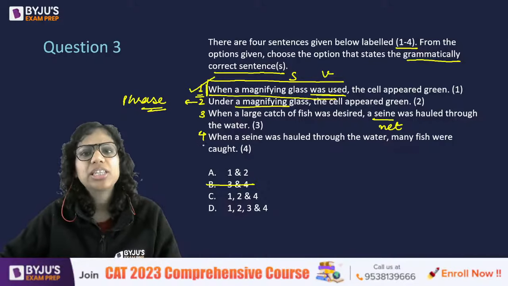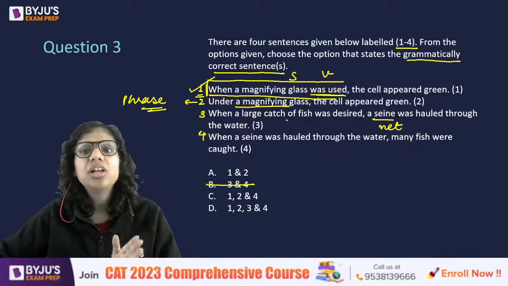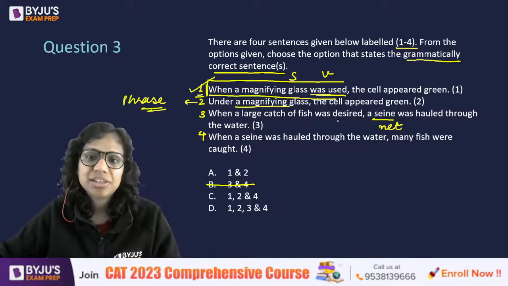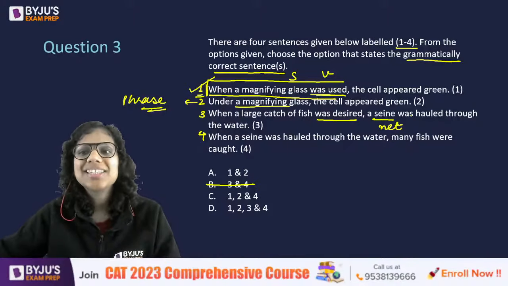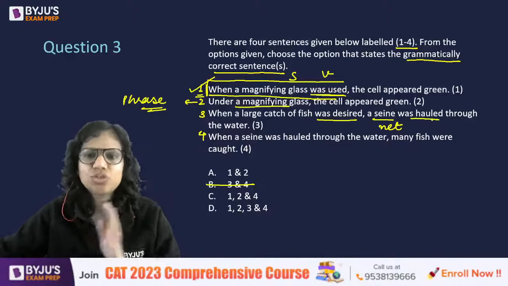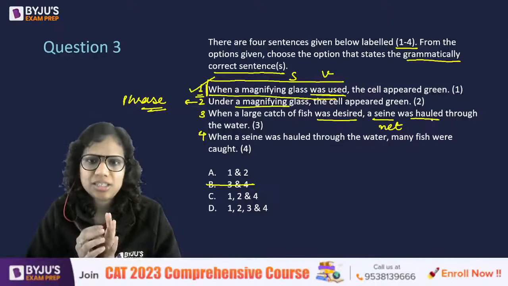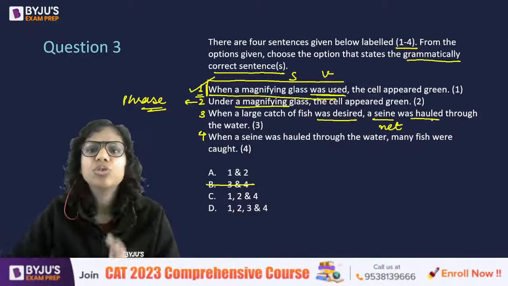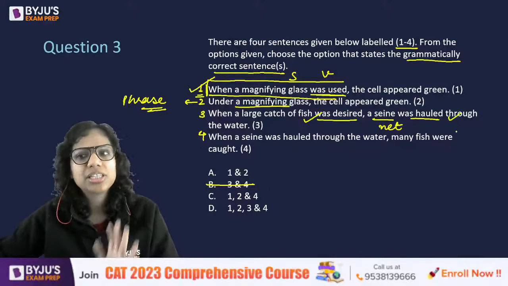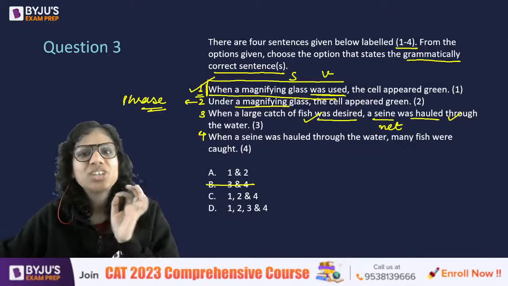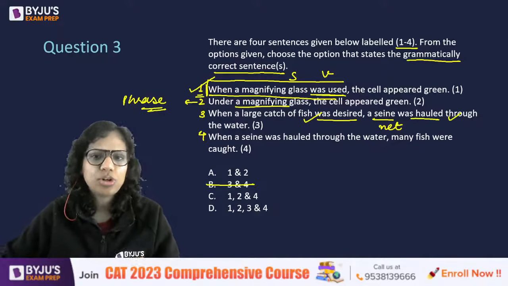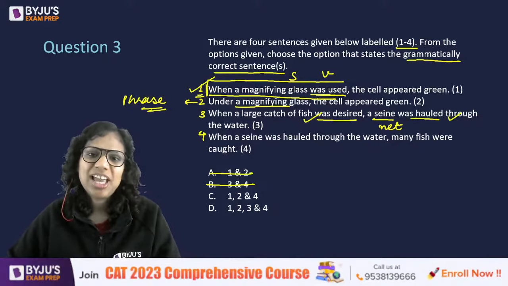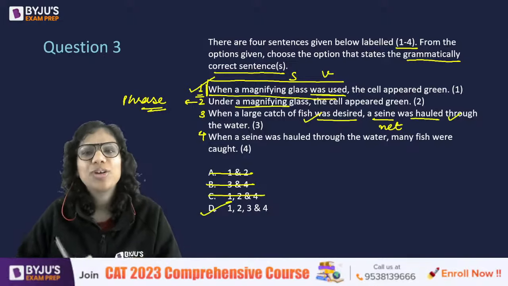Now let's have a look at 3 and 4. When a large catch of fish was desired, again passive voice, a CN was hauled, again passive voice. So there is consistency in the sentence. The passive voice has been used in both the clauses. So when a large catch of fish was desired, a CN was hauled through the water. No error here as well. And the moment you realize this, you found your answer.